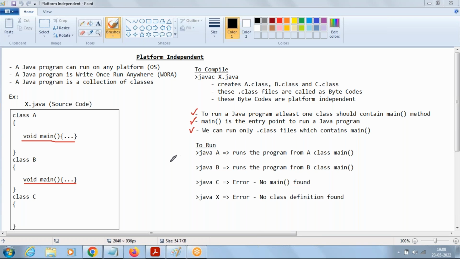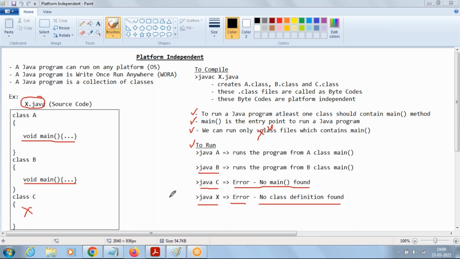Let me elaborate on this. In order to run, we use the command java at the command prompt or terminal. When you say java x, x is only the name of the source code file and does not have any .class file. That's the reason it goes with an error and the message no class definition found. When you say java C, it has a .class file but does not have a main method inside, so it goes with an error and says no main method found.